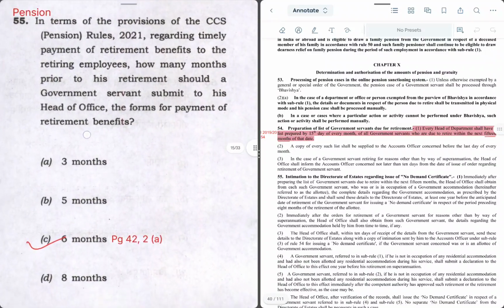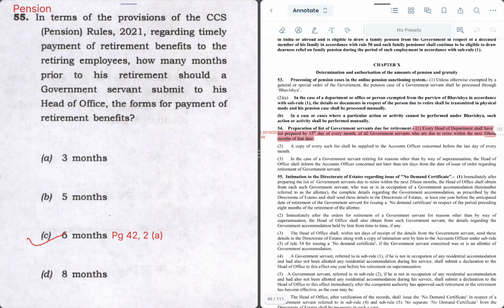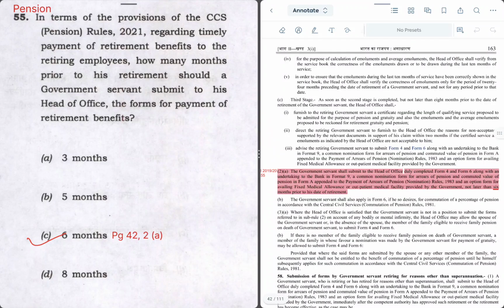Next question. In terms of provisions of CCS pension rules regarding timely payment of retirement benefits to the retiring employees, how many months prior to his retirement should a government servant submit to his head of office the forms for payment of retirement benefits? A time limit has been fixed for everything. On page number 42, in para 2A, 6 months is the time limit. At least 6 months before, all these forms have to be submitted to the head of office to claim the retirement benefits. Hence option C is the right answer. You can read the detail later in pension rules.